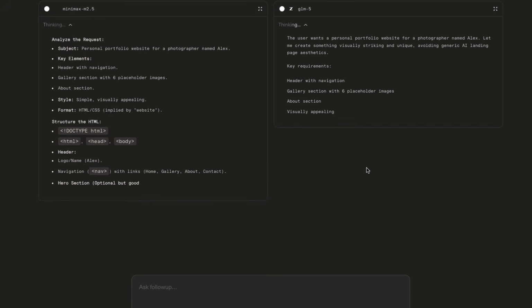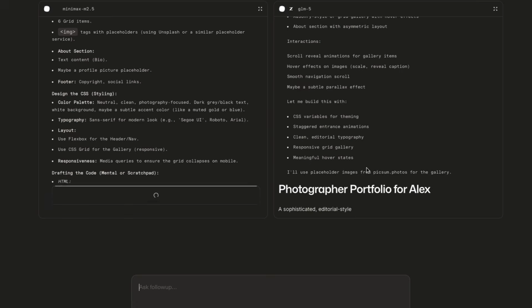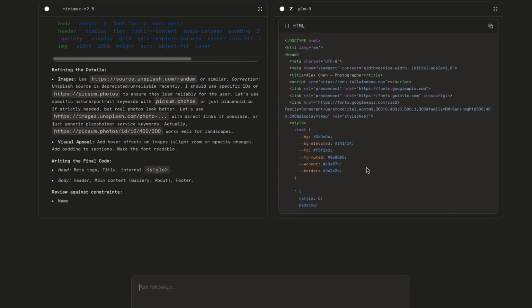These Chinese AI models are getting really good, and it's exciting to see open source alternatives competing with the big players.